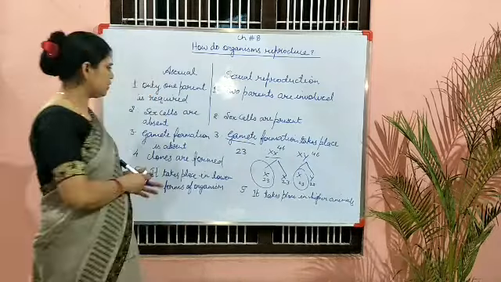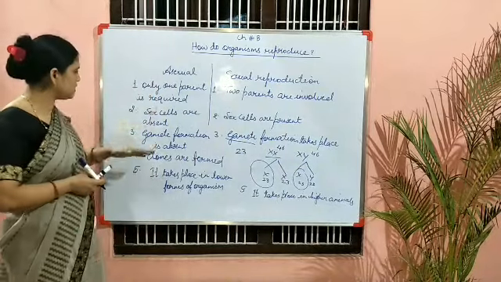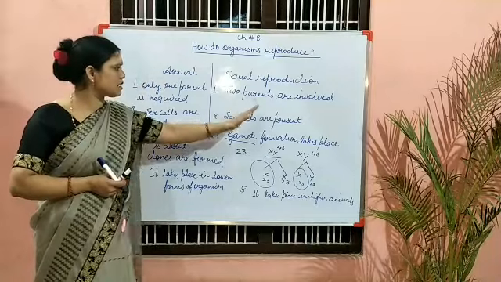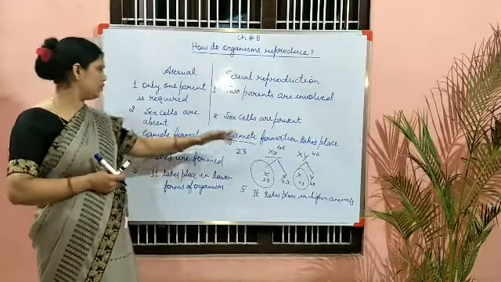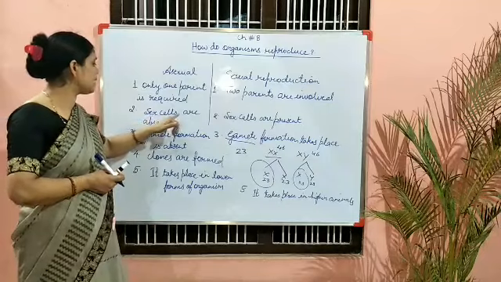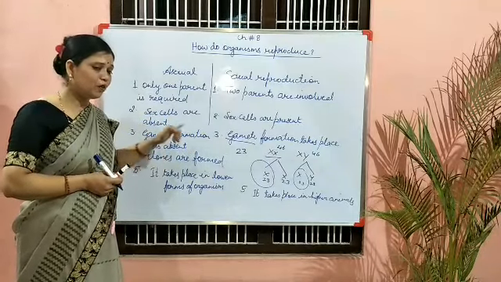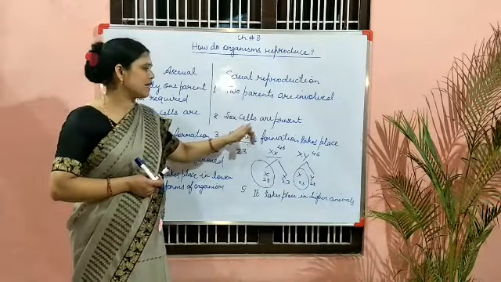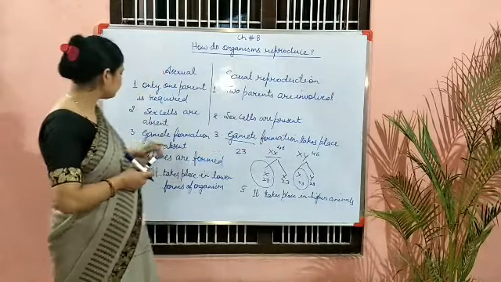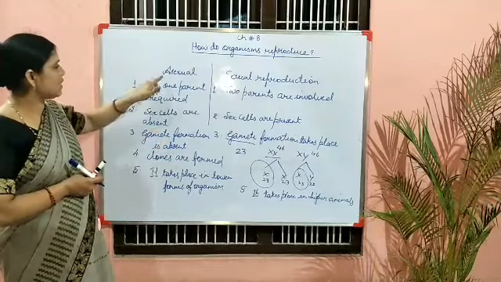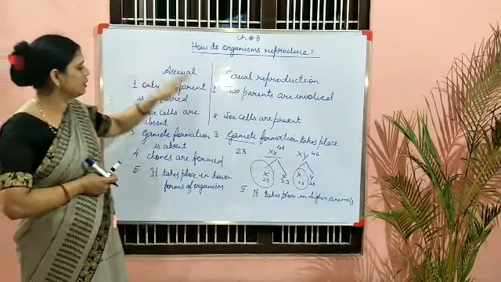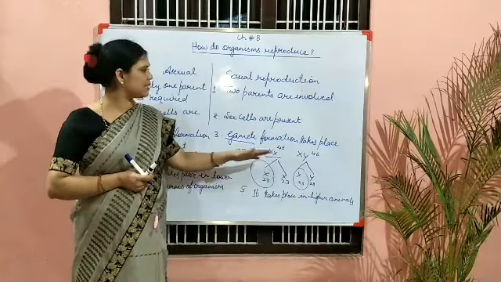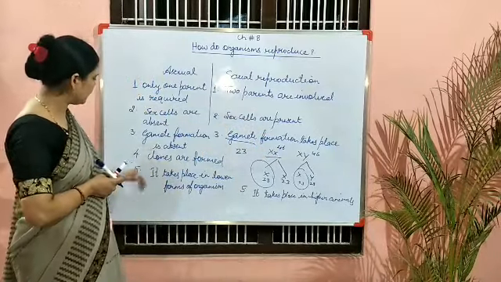So once again, children, just a small revision. Asexual, only one parent is required. Sexual, two parents are involved. Asexual, sex cells are absent. I hope you know what sex cells are? That is sperm and ova. In sexual, sex cells are present. Gamete formation is absent in asexual reproduction, and gamete formation takes place, or is present, in sexual reproduction.